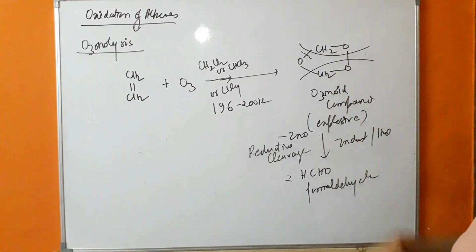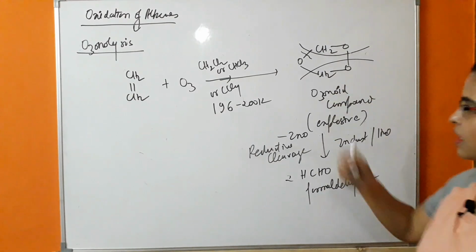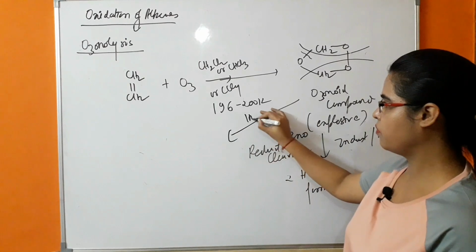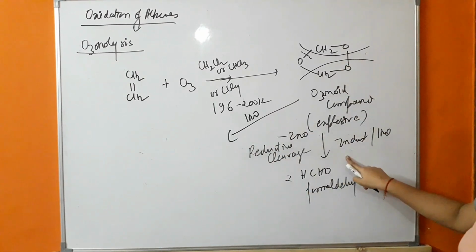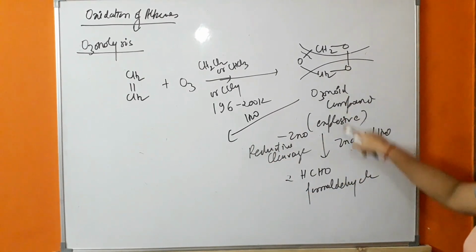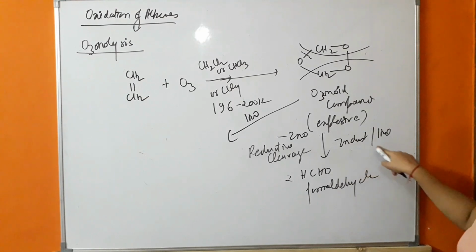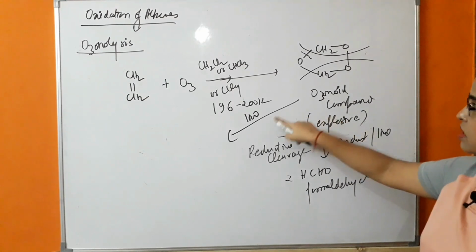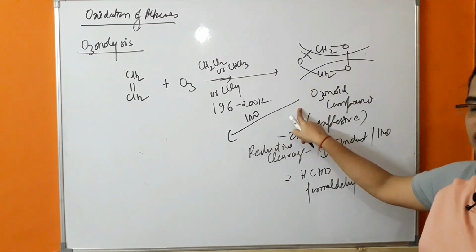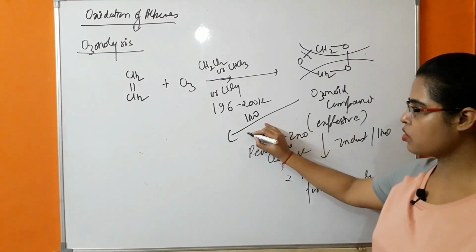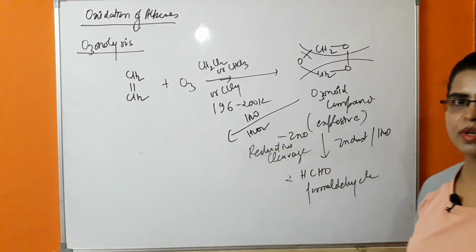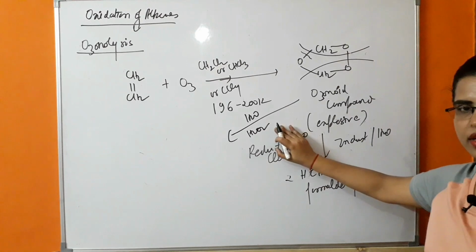This ozonoid cannot directly react with water. In this case, as you can see, this ozonoid is reacted in the presence of zinc dust. If it is directly reacted with water, then H2O2 will be formed, that is hydrogen peroxide.